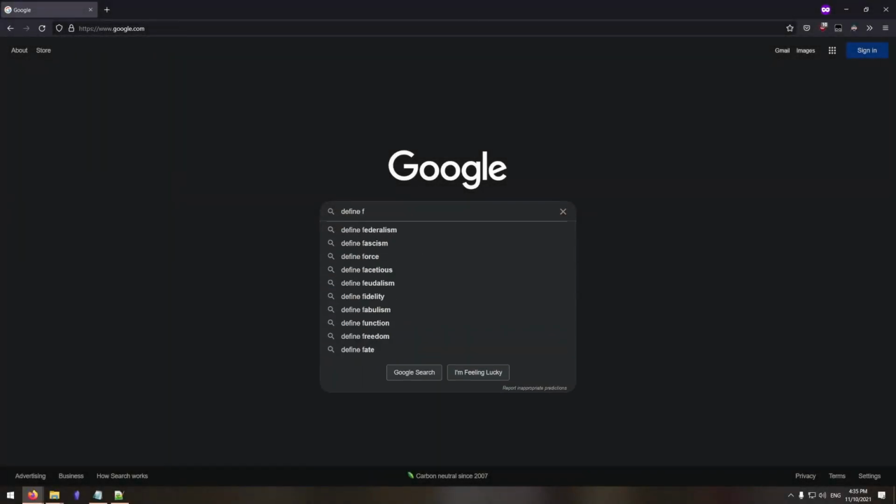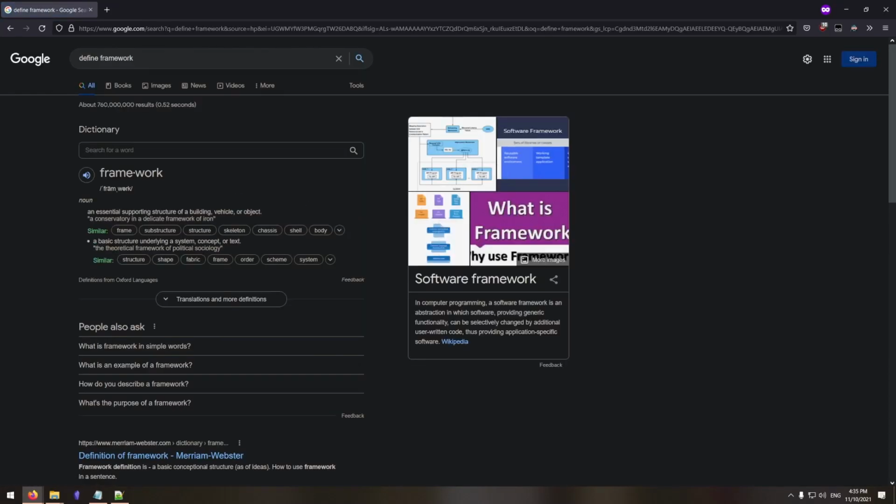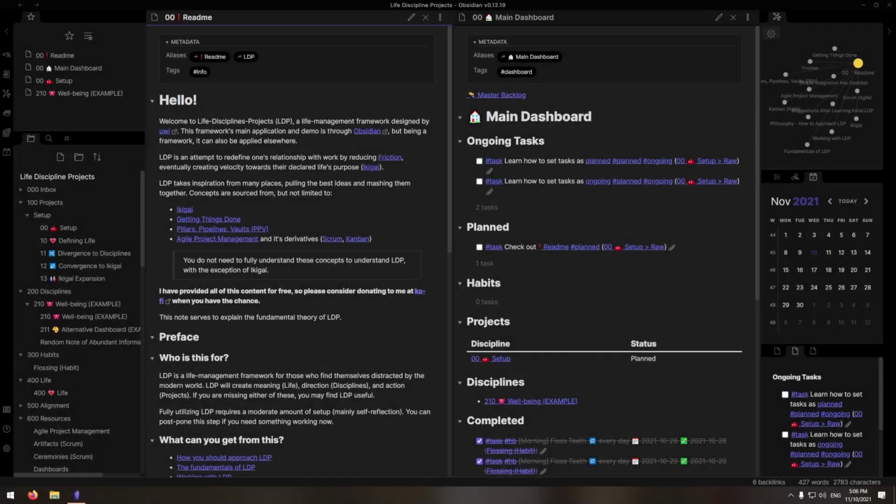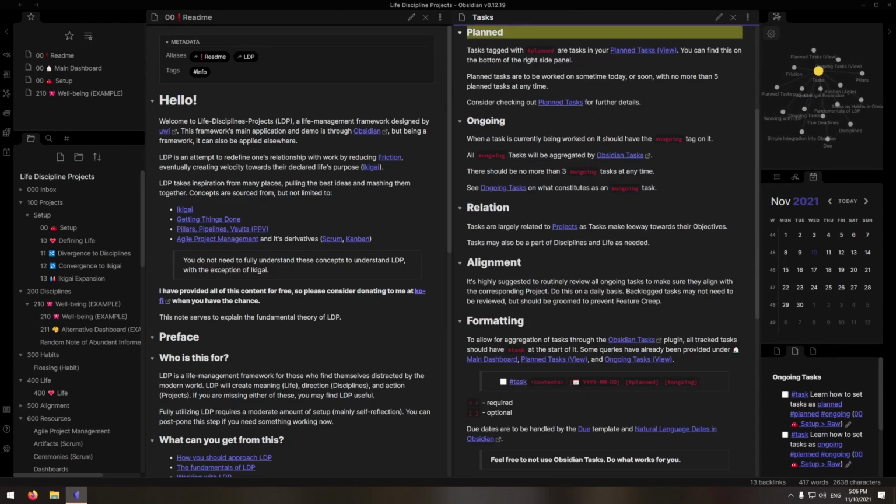LDP is a framework, meaning that, according to Google anyways, we're working with some basic structure underlying a system, concept, or text. LDP is meant to be implemented into whatever system you use to externalize your thoughts. If you find that you only use pen and paper to manage LDP, then by all means, use pen and paper. Today, however, we'll be taking a look at LDP and its implementation within Obsidian, and how it can be further evolved to meet your needs.